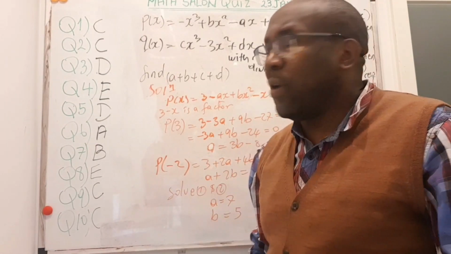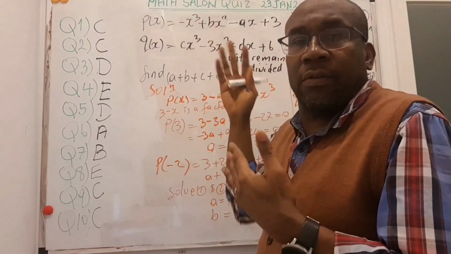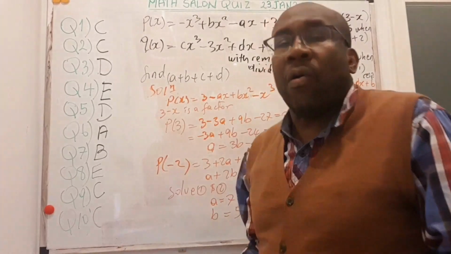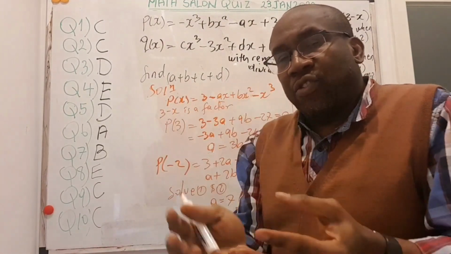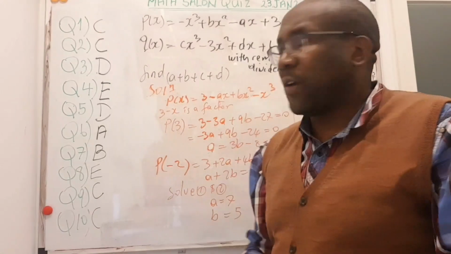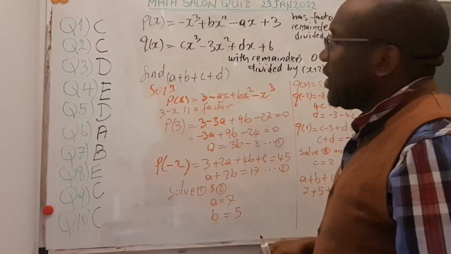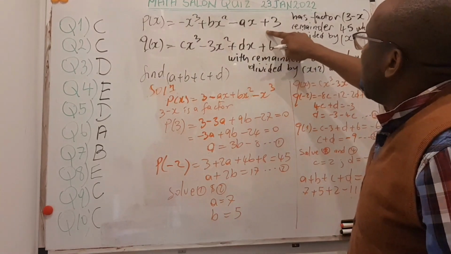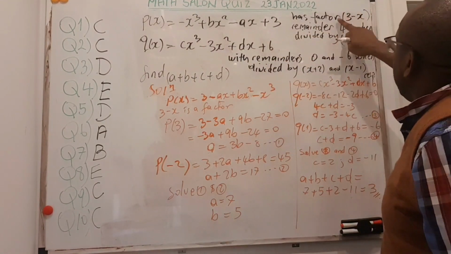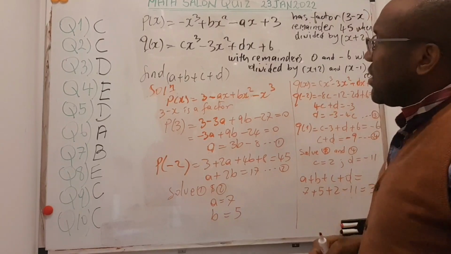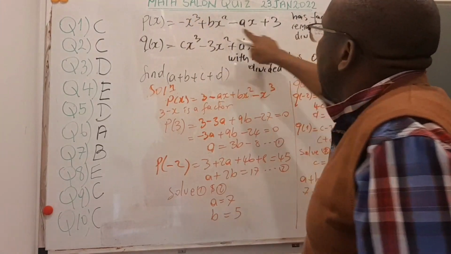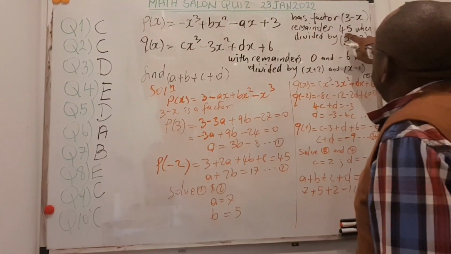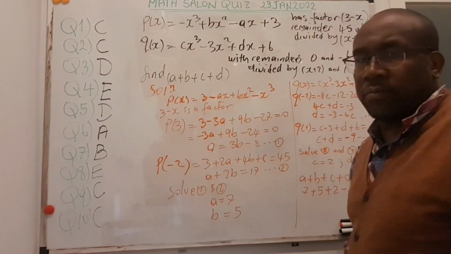Similarly, for the remainder theorem, if you divide a certain function by a certain factor, you get a remainder. If the remainder is 0, it means that the particular function that you divided with can be considered a factor. That's not the most important. Let's just see what was required. You were told that this function has a factor 3 minus x. That means when this is divided by 3 minus x, the remainder is 0. And you were also told that it has a remainder 45 when divided by x plus 2.